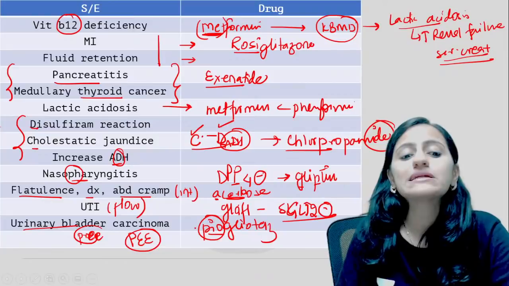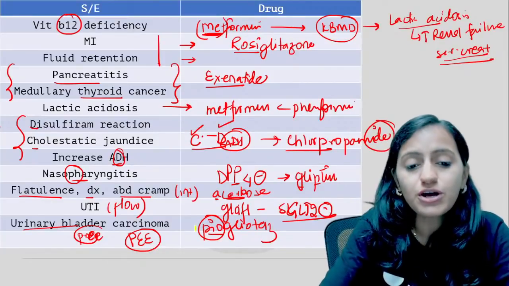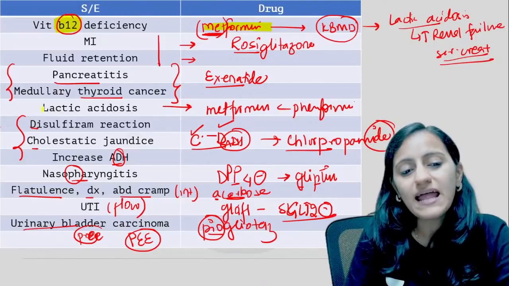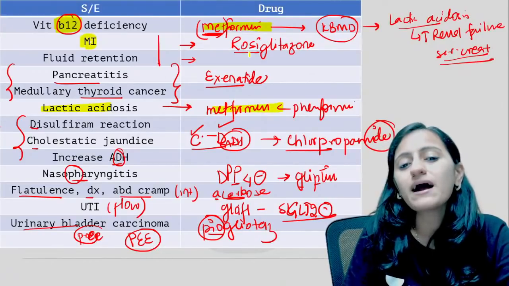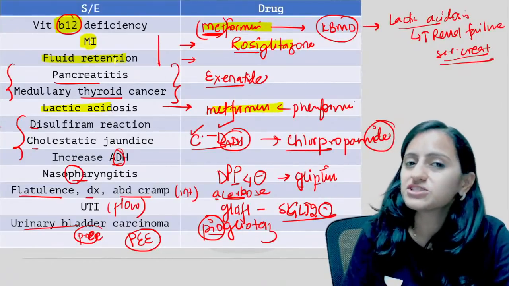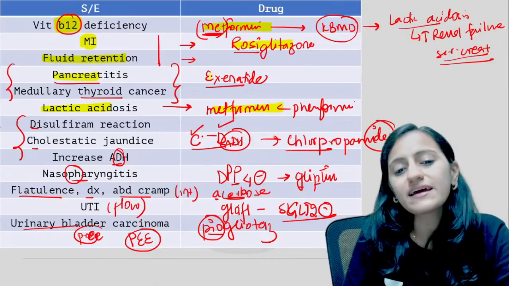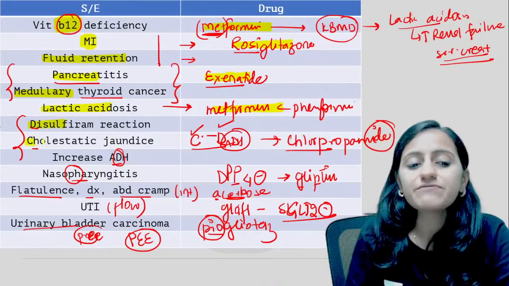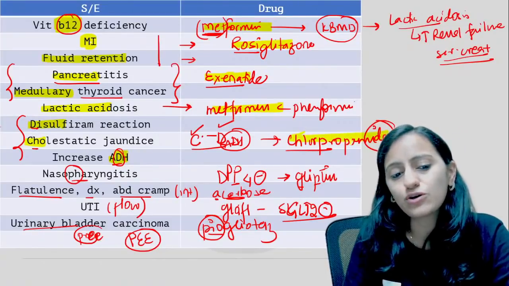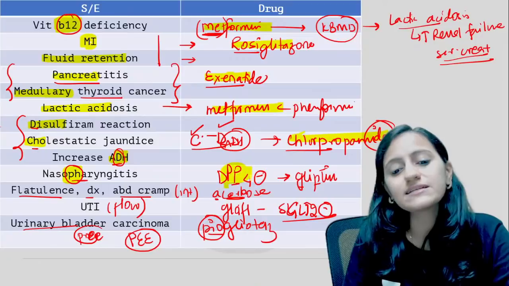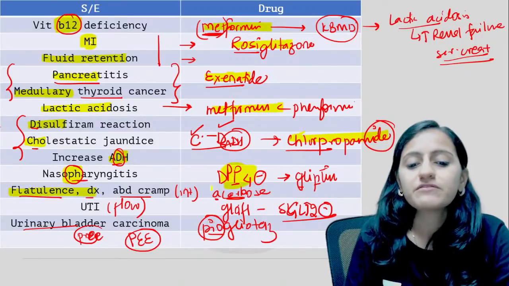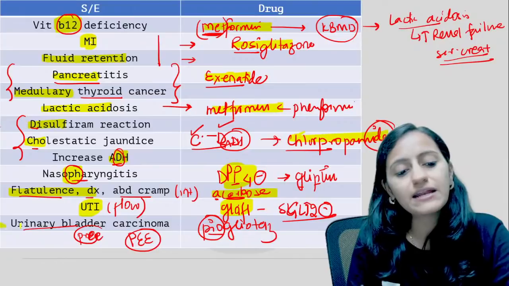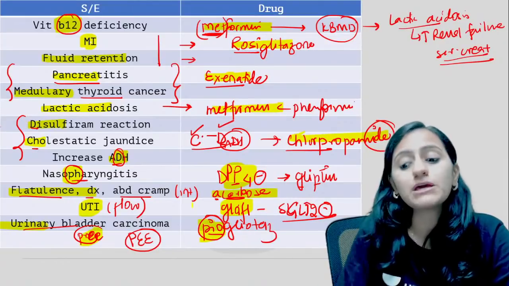Pioglitazone is your urinary bladder carcinoma. So, okay, all of these are very, very important. B12 deficiency, metformin. Lactic acidosis, metformin. MI, rosiglitazone, fluid retention, TZDs. Pancreatitis, exenatide. Medullary thyroid cancer, exenatide. Disulfiram, cholestatic jaundice, ADH, chlorpropamide, nasopharyngitis, DPP4 inhibitors, flatulence, acarbose, UTI, gliflozins, and urinary bladder carcinoma is your pioglitazone.